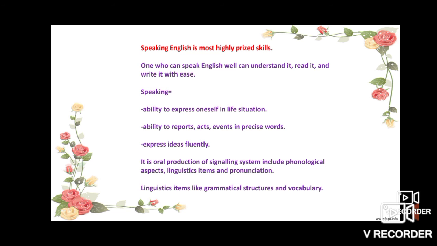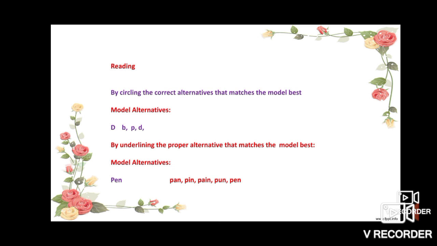Means there are no specific questions for these 4 fundamental skills. But if you want to evaluate a particular student, if you want to evaluate these 4 fundamental skills, you may use these techniques. For reading, circle the correct alternative that matches the model best. Suppose in capital letters D, B, P, and D, the model alternative is pen, pan, pin, pen, pen, pen.